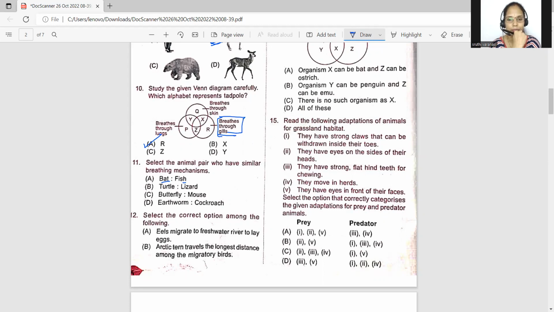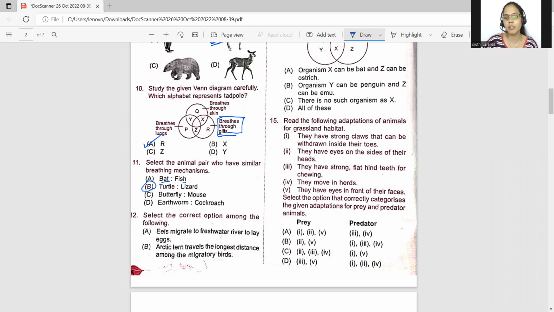Can you think of it? A turtle lives in water. Yes. A lizard is a reptile. Butterfly, it breathes through the spiracles. So butterfly and cockroach will have the same. Earthworms, they will breathe through the skin. So therefore, a turtle and lizard, although they are reptiles, they generally breathe through the lungs.